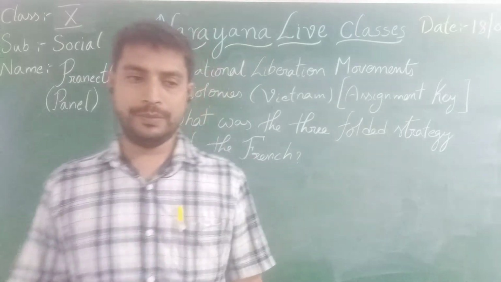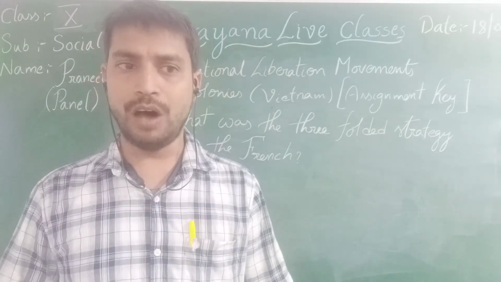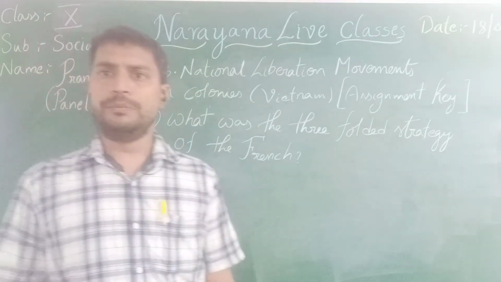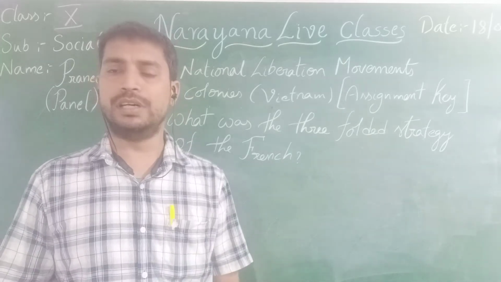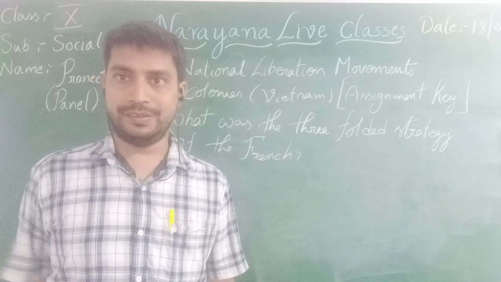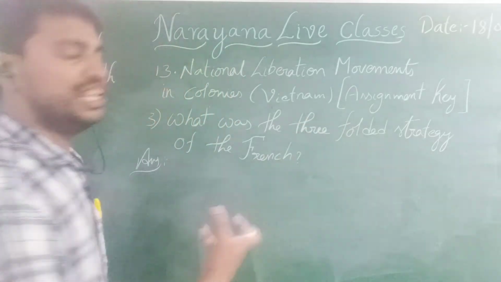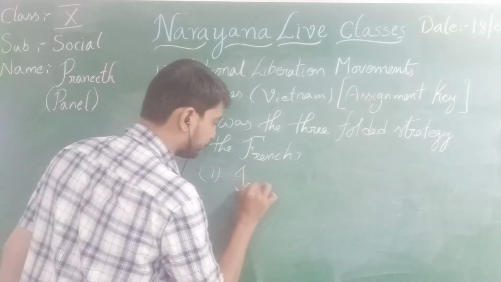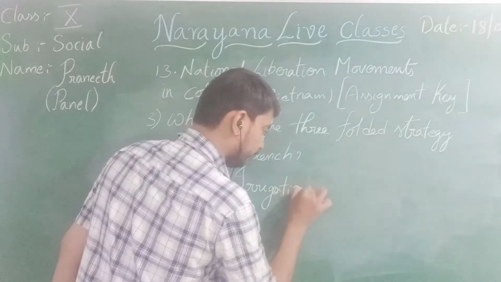We all know that in the beginning Vietnam was completely under the control of the French government. Here the French government, like Britain, did not show any possessiveness or aggressiveness toward the country. But many changes were made, especially the first one, irrigation.